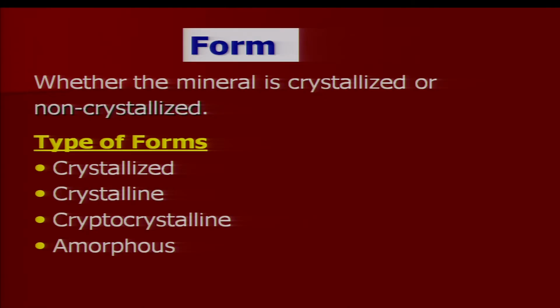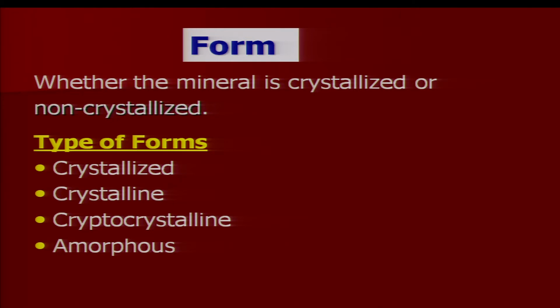Disordered atomic structure means all the cations and anions are not organized, but in a very well crystallized form, all the cations and anions are arranged in a regular manner and they display a lattice structure. So, crystallized is one extremity, amorphous is another extremity.